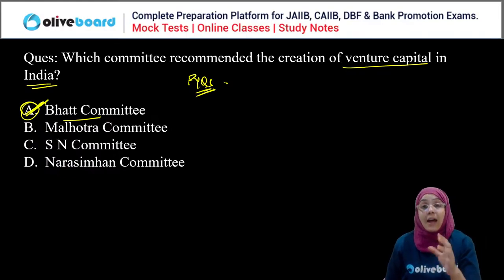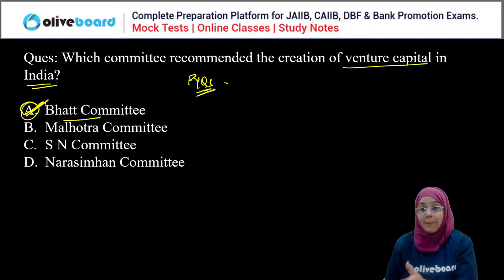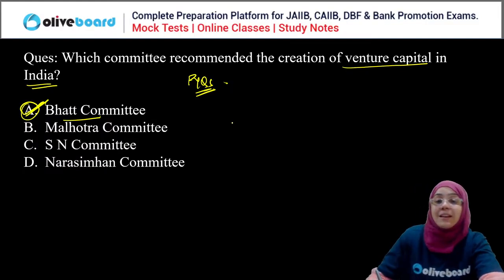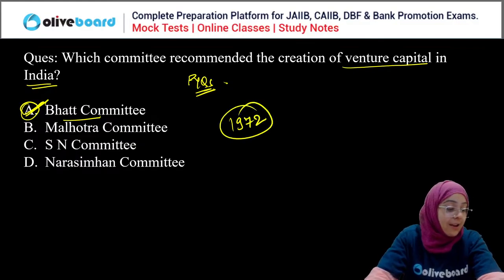Venture capital funds are investments made by venture capitalists in any startup at a very beginning or early stage. And the committee that recommended the creation of venture capital was the Bhatt Committee, established in the year 1972.